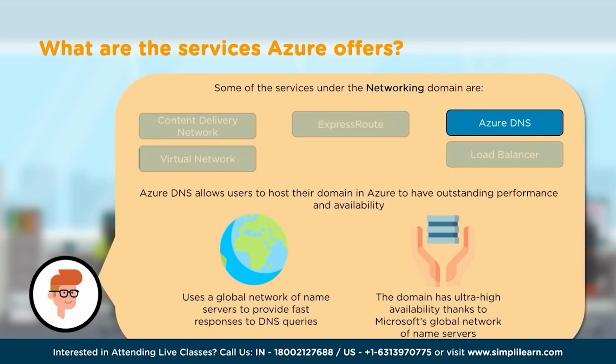Let's say a server fails, it helps resync with the rest of the servers. So Microsoft's global network of name servers ensures that our domain names are resolved properly, and also are available most of the time.